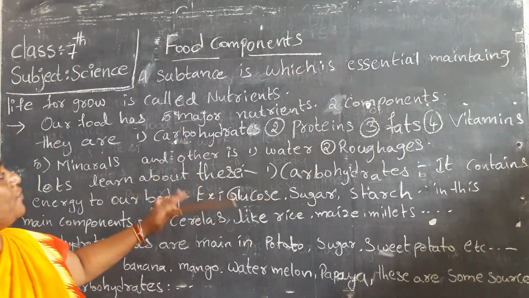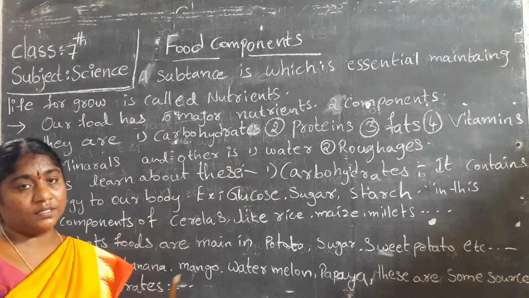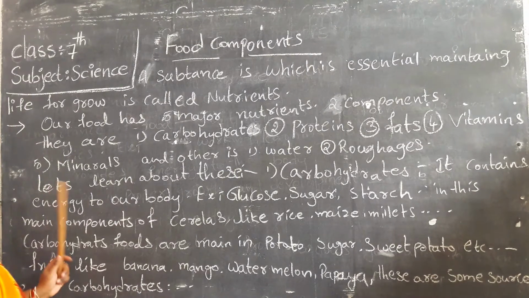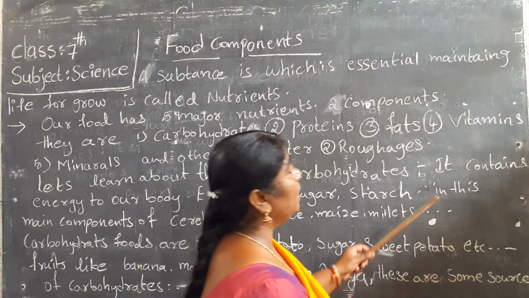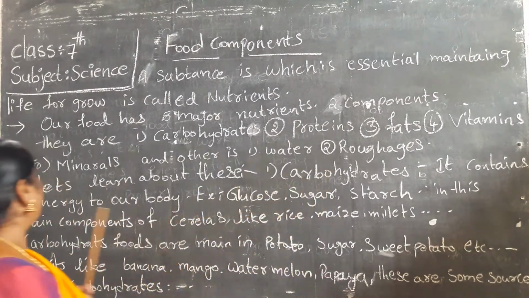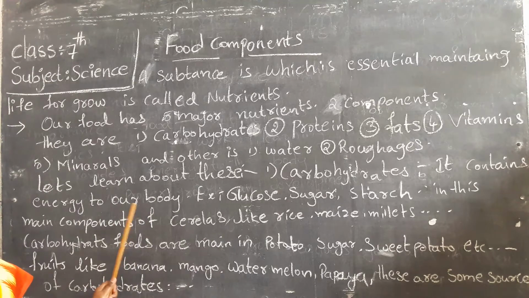Now we learn one by one these different nutrients. First of all, we learn about carbohydrates. Carbohydrates give energy to our body. They include glucose, sugar, and starch. Starch is the main component of carbohydrates.